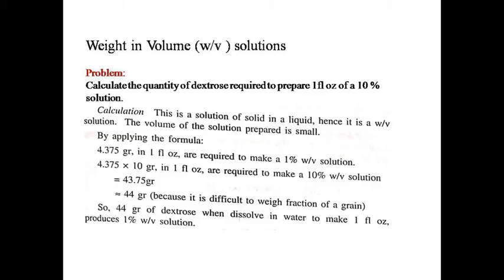Here, 4.375 into 10 grain in 1 fluid ounce is required to make a 10% weight by volume solution, which equals 43.75 grain, meaning 44 grain of dextrose when dissolved in water to make 1 fluid ounce produces a 10% weight by volume solution.